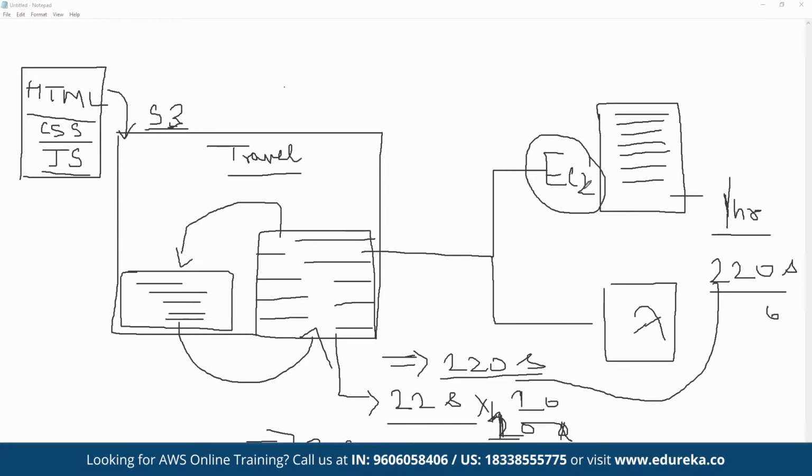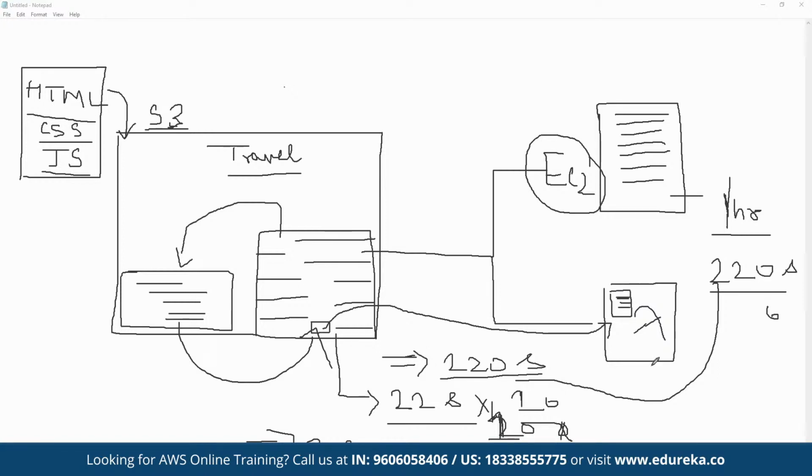So in this kind of use case, we can make use of the Lambda service. In Lambda, there are no running servers. Lambda is referred to as a serverless computing platform. That means there are no servers that we have to deploy, and no idle servers that we have to keep running. We simply upload function code. Whenever any event is triggered, for example, we have a submit button here, we want that whenever the user clicks on submit, only then this Lambda function should be triggered, and whatever script we have added in Lambda is simply executed.